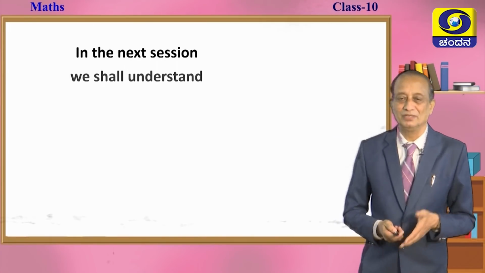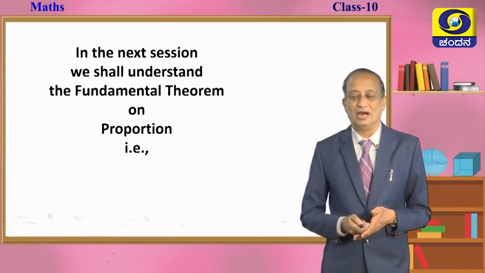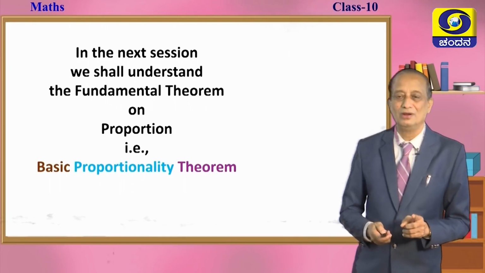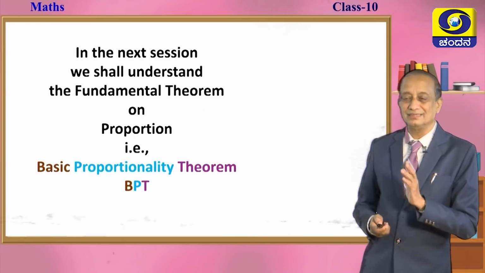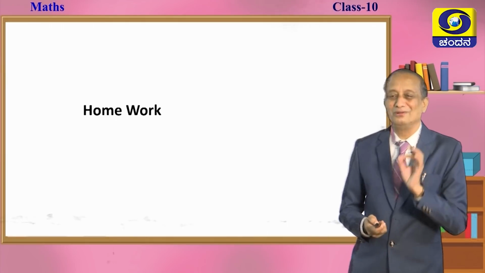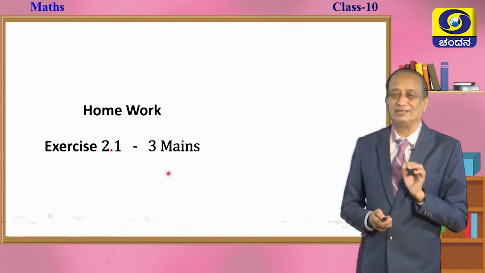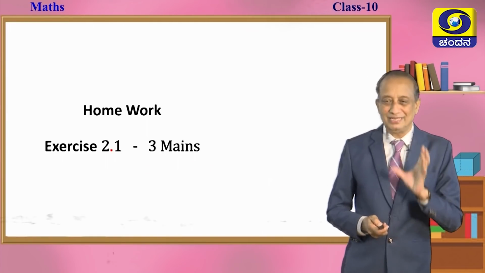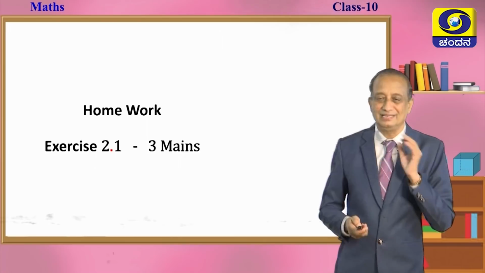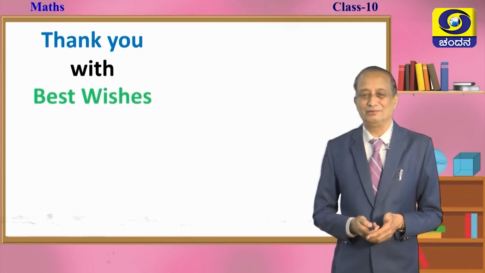Okay. In the next session we shall try to understand the fundamental theorem on proportion, and that is nothing but the basic proportionality theorem, also called BPT, Thales theorem. Okay. And so, can you take down a small homework, children? The homework is exercise 2.1. There are small ones, and 3 main ones. Please keep a particular notebook for geometry and write down questions and answers in this book, children.